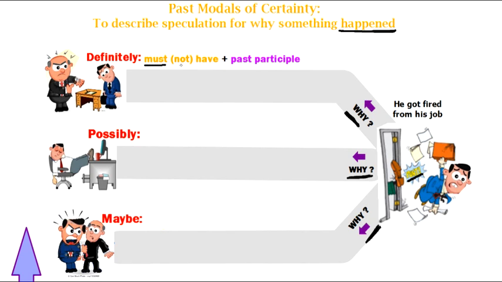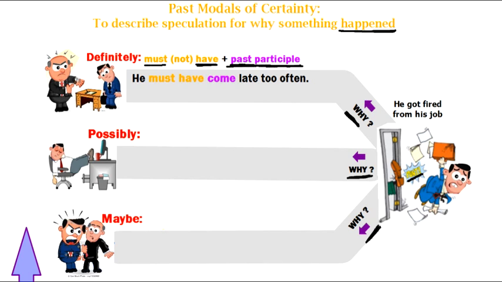Now, if I want to be negative, I can say not, but I'm always using have as my auxiliary and my past participle, right? So if I want to say what happened in this situation, but in the past tense with my modal of certainty, I'm going to say something like this. Well, he must have come late too often. Okay? So there's my past modal of certainty. And I'm almost positive that that's what happened.